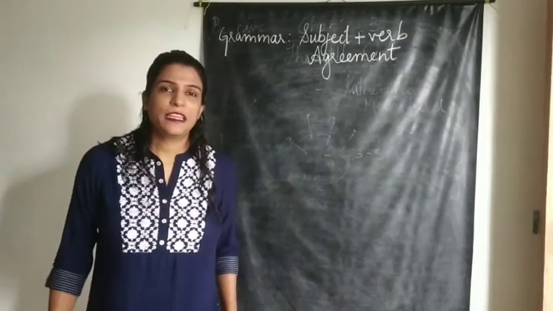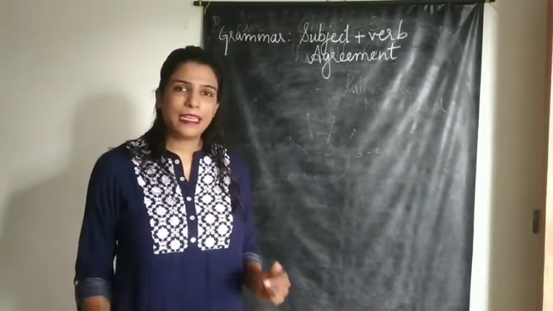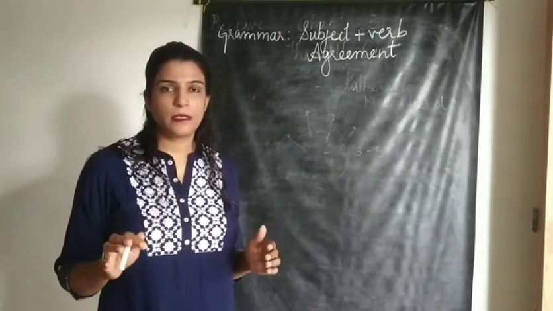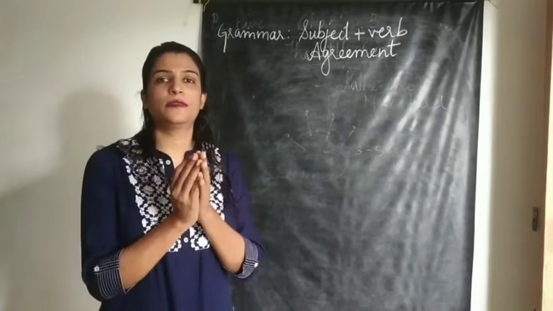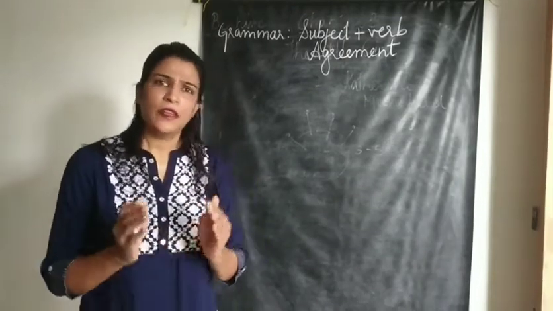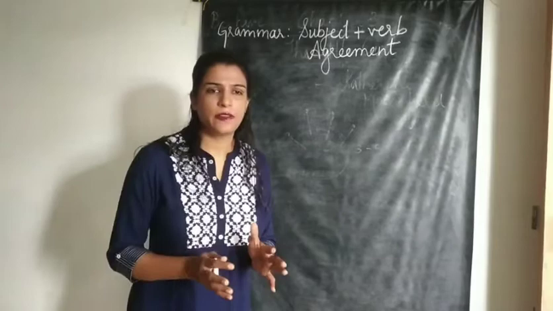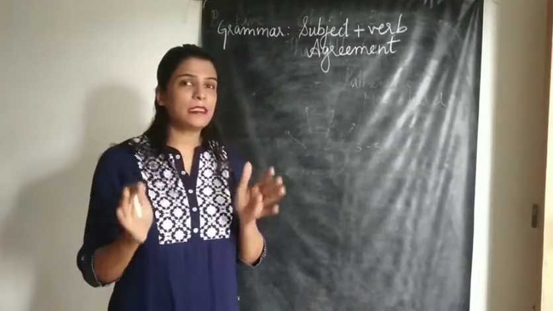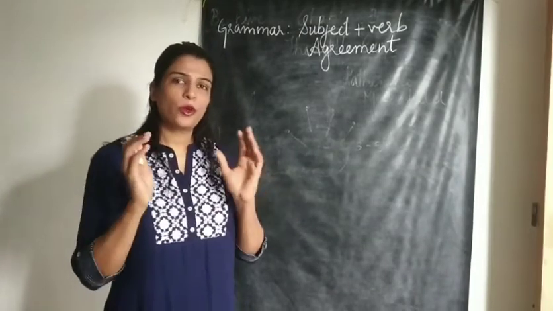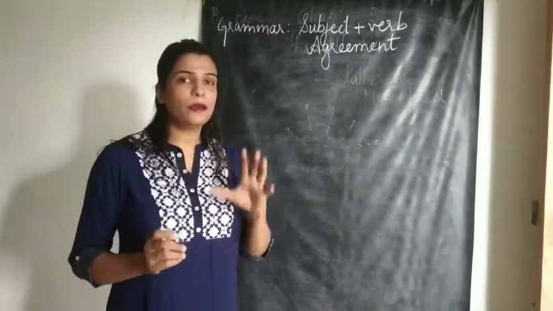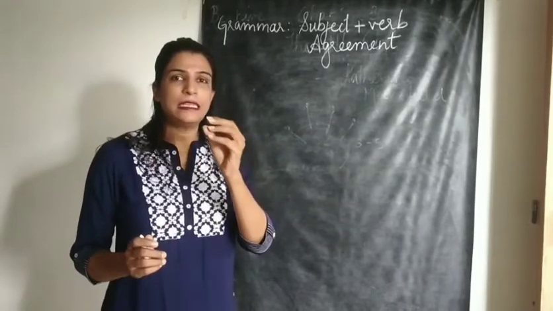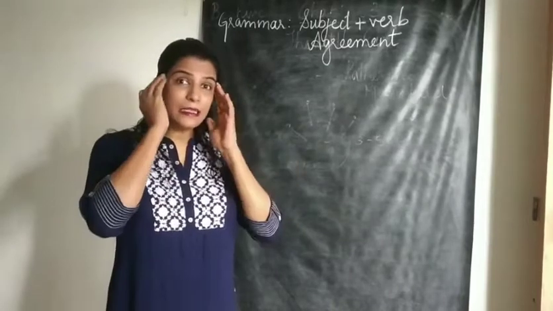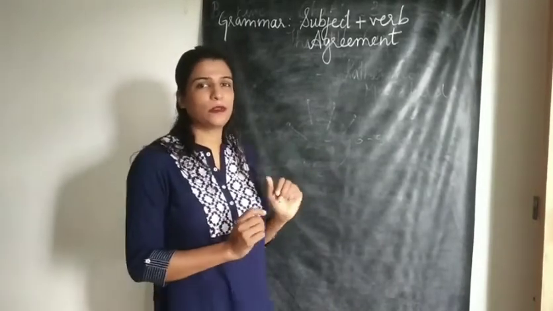We begin with a very important topic's explanation. It will take me at least 3 to 4 lectures to finish up the explanation, but you understand the concept first of subject and verb agreement. We have done it in class 6, class 7, 8, 9th, and it will go on and on. Now, please see and understand what the concept is, and it has many rules to remember. If you understand the logic of it, you will never ever go wrong. Understand the logic of the grammar part of it.